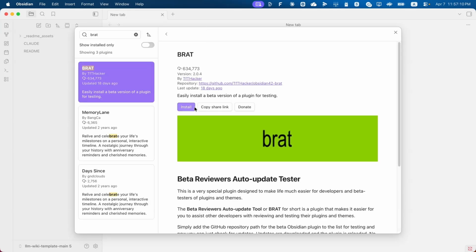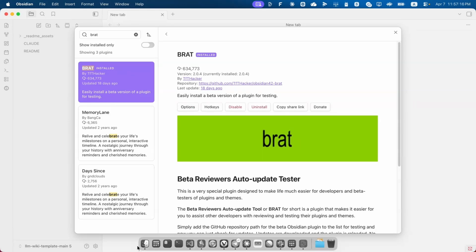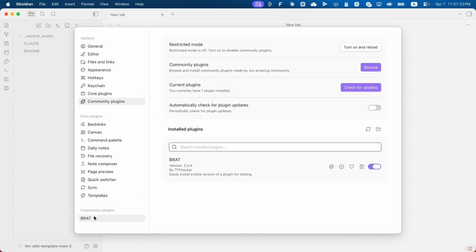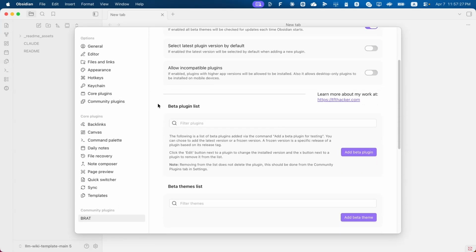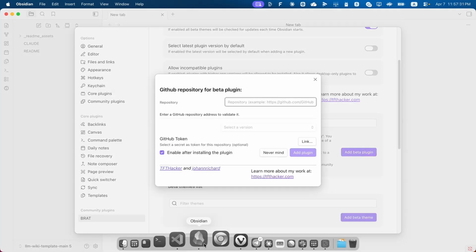It's a plugin installer extension that you can use to install external plugins. Okay, we install it. It was quick. Then we go to BRAT in Settings and find Beta plugin list. So add a beta plugin.